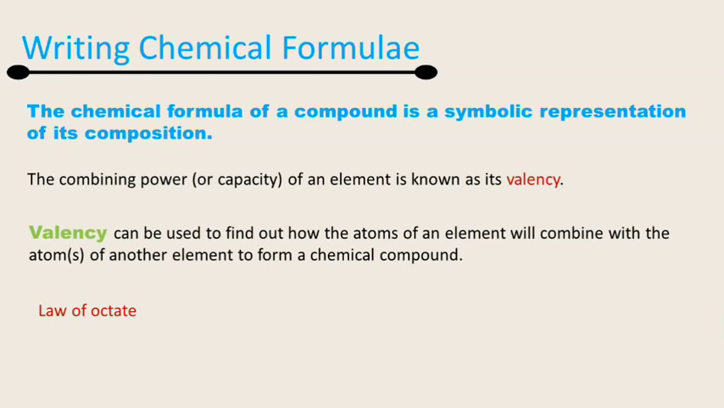Octet means the last shell of the atom will have 8 electrons, or I can't say electron here because I have not told you about electron, proton and neutron right now, so I am just using simple language. Valency can be used to find out how the atoms of an element will combine with the atoms of another element to form a chemical compound. Here is the law of octet. I already described it to you. Every element on this earth tries to complete its octet. Octet means the last orbit has 8 electrons, again I am saying 8 atoms. Okay, so this is the law of octet.